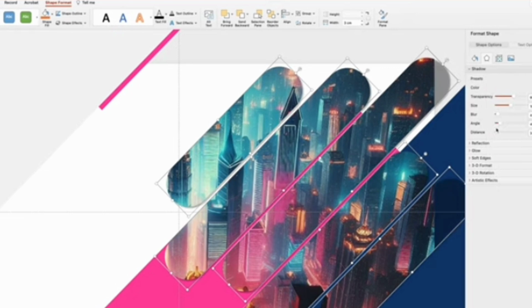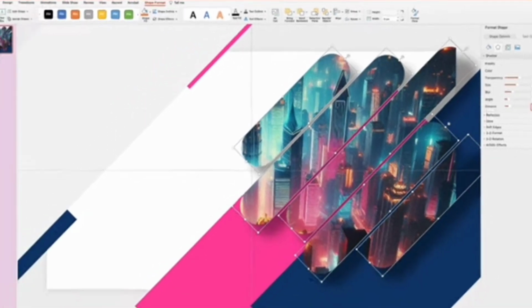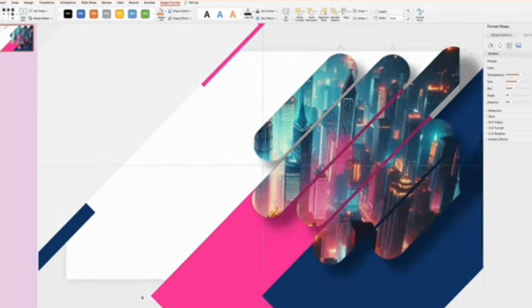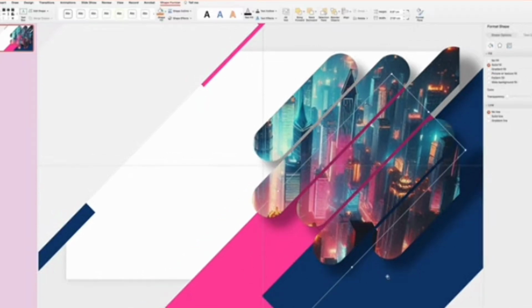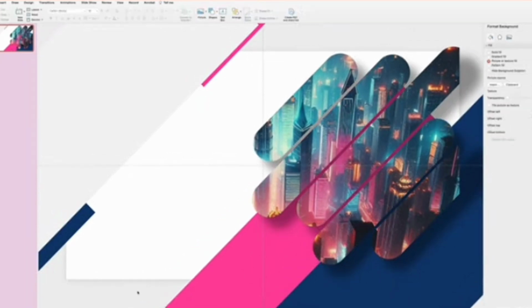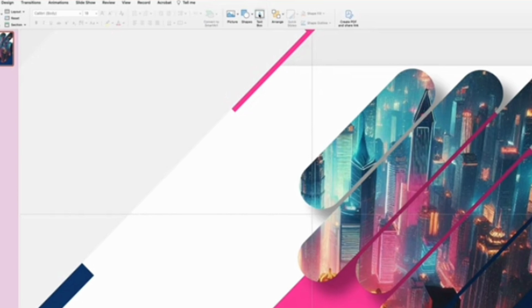Now let's adjust the settings. I'm gonna set blur to 30 points and distance to 35 points. The rest of the sliders I'm gonna leave untouched. Alright, now let me quickly move a bit the two rectangles we have in the background. And now let's add some text for the slide's title.